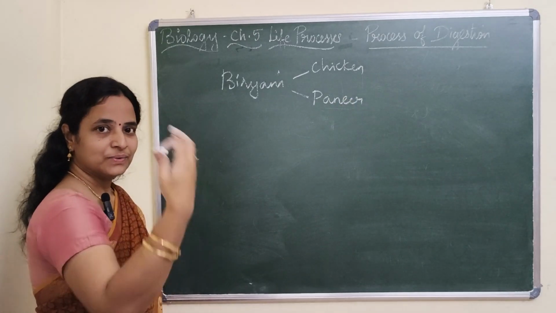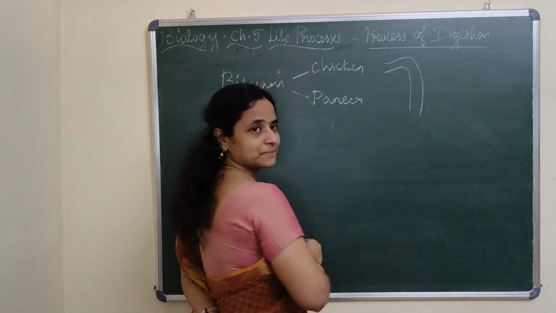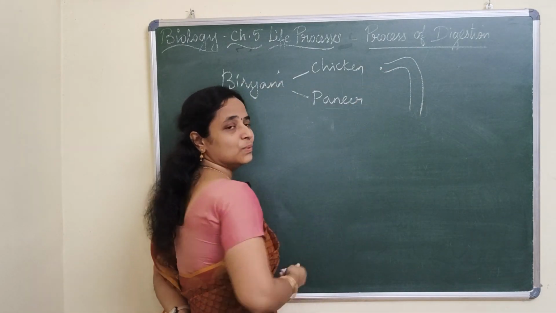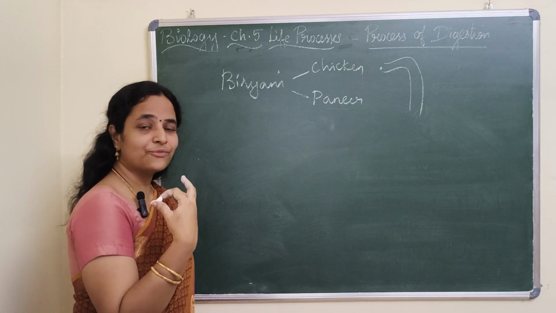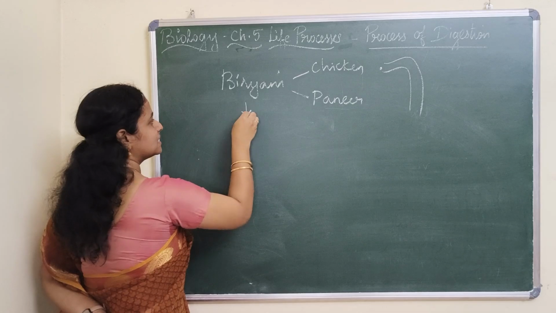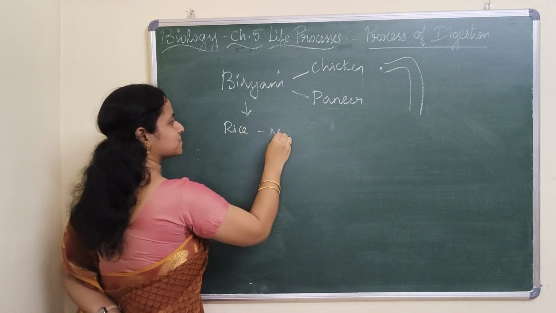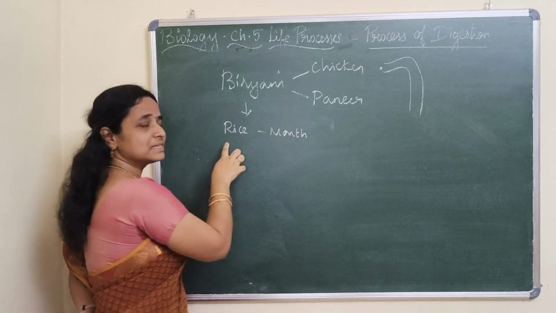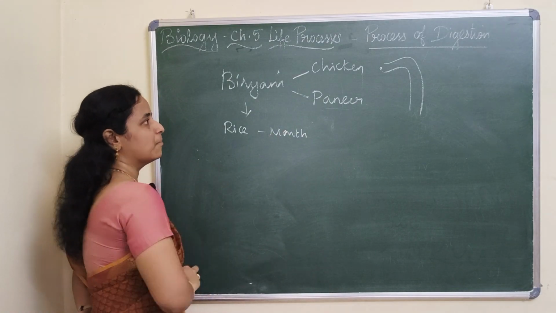So now we are eating biryani. The food enters the mouth with the help of teeth, tongue and saliva. The initial digestion of which takes place? Very good. So the initial digestion of rice takes place in the mouth. Rice is a carbohydrate, so the initial digestion of rice takes place in the mouth.